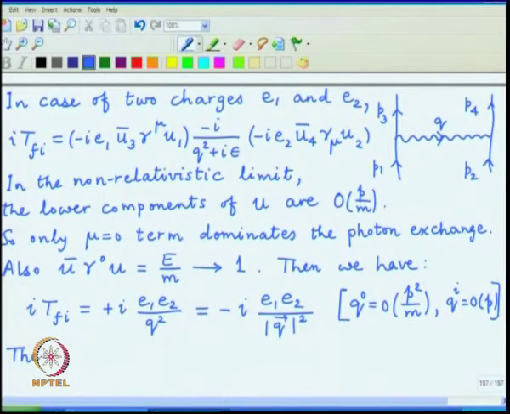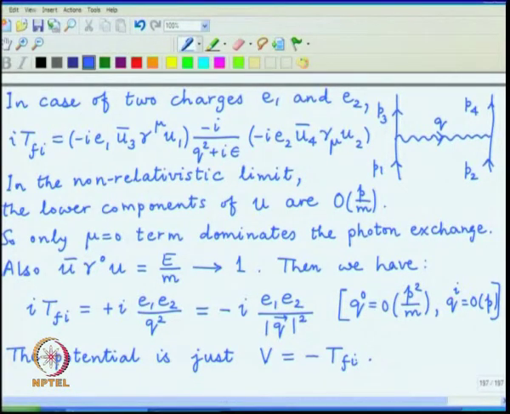And this matrix element is related to the potential, just V is equal to minus T_fi.